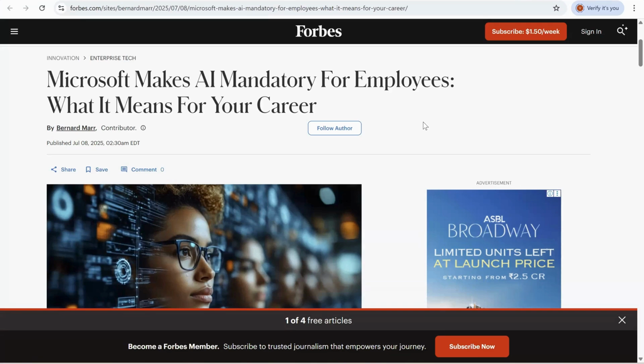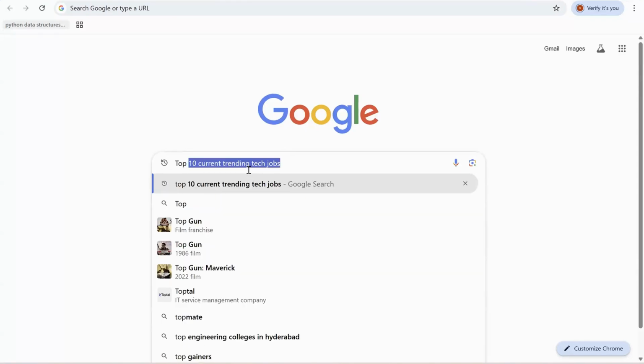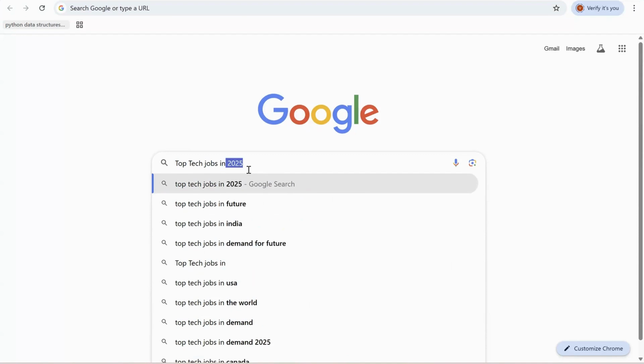Companies like Google, Microsoft, Amazon, Apple, Facebook or Meta, and other tech organizations are making it mandatory for their employees to learn AI or upskill in AI. As you can see, there is a huge requirement in the job market. Now, let me even show you by searching here, for example, the top tech jobs in 2025.